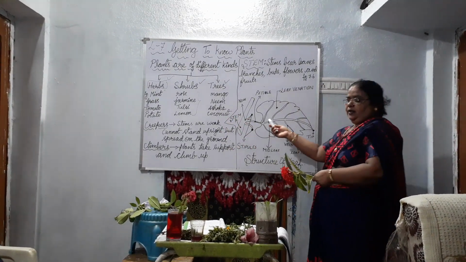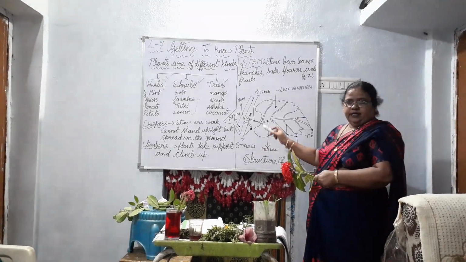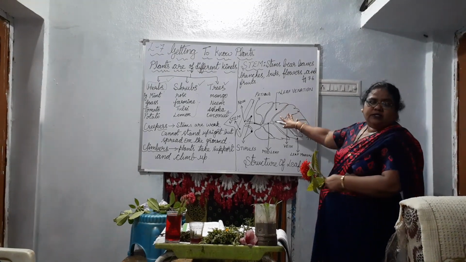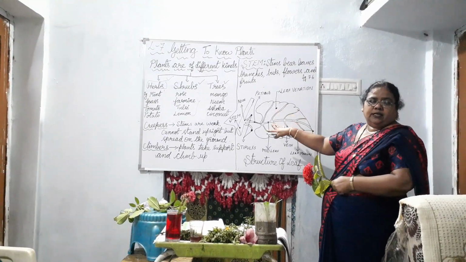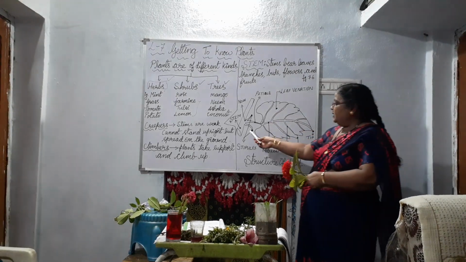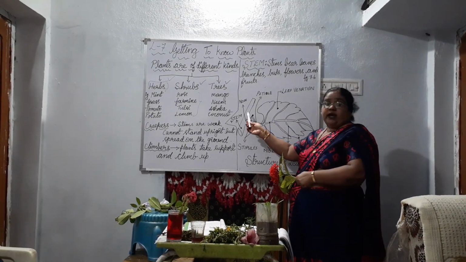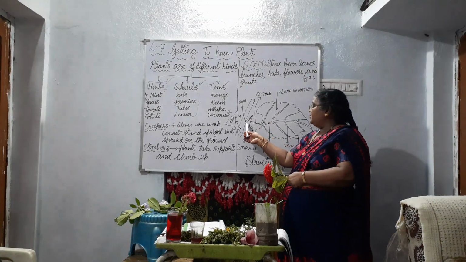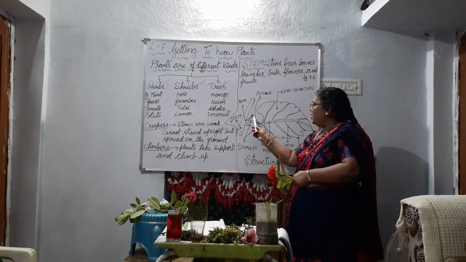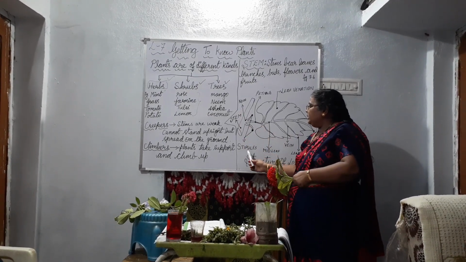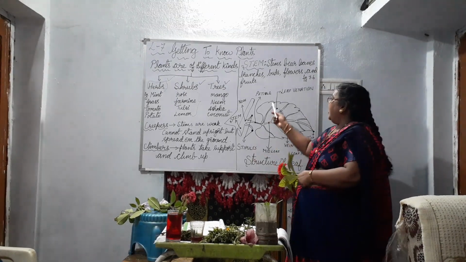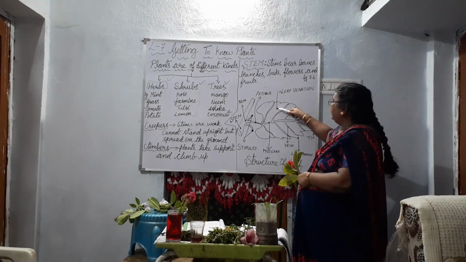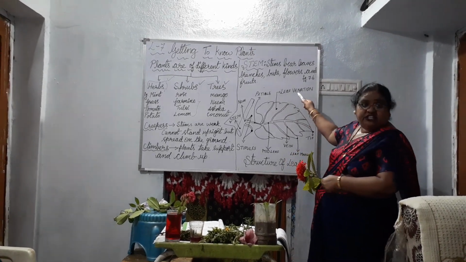Can you see? The leaf is drawn on the board with different parts of the leaf. What are the different parts of the leaf? This is the stem. And you drew in the first lesson node and internode. So what is this? Node. And what are these pointed ones here? This is called stipule. And what is this called? Petiole. And this is called leaf venation.